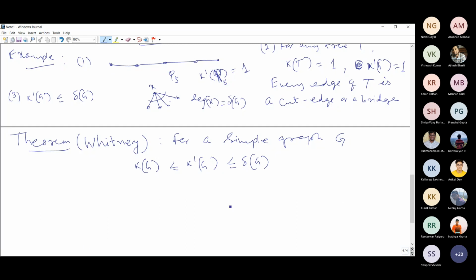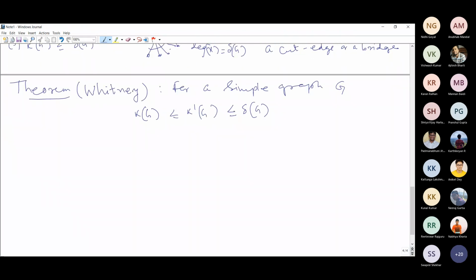Okay, so we have already proved the inequality with delta G, that is the trivial one, and you have already observed this. However, this one is slightly involved. I am not giving the proof of this. If you are interested, you can read it from the book, or we can discuss it later on. If I take an extra class for the explanation of all these proofs, I can explain. But now, because of lack of time, I am not giving this proof part.